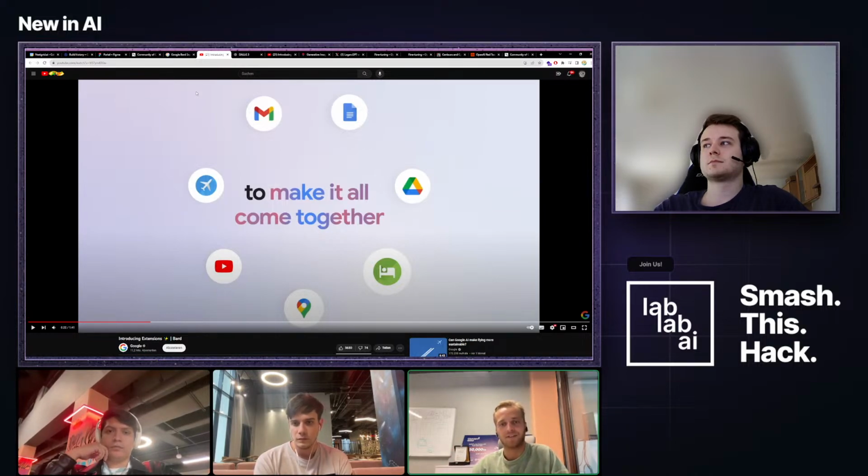I think this is a drastic change and it would actually make me switch from ChatGPT to Bard if it works like that. Yeah, I was going to say that it's not a new idea in the sense that we had things like LangChain, with the Gmail toolkit for its agents.